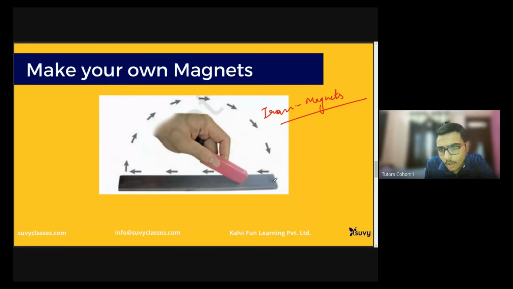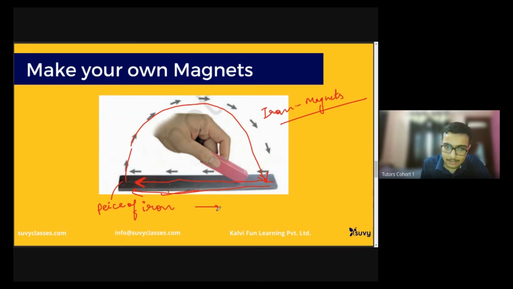I was just saying that you take the magnet in your hand and start rubbing it on the iron piece. When you rub it, just rub it in one direction. After you reach this end, lift your magnet, take it upward, come back to the place where you started, and start rubbing it again. If you rub it again in this similar fashion, after several rubbings, you will observe that this piece of iron has turned into a magnet, as you could just see in that illustration.